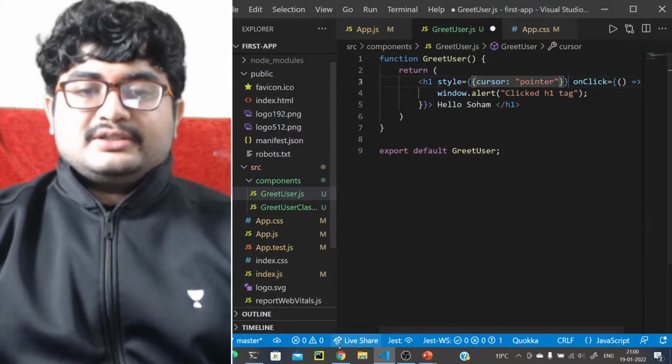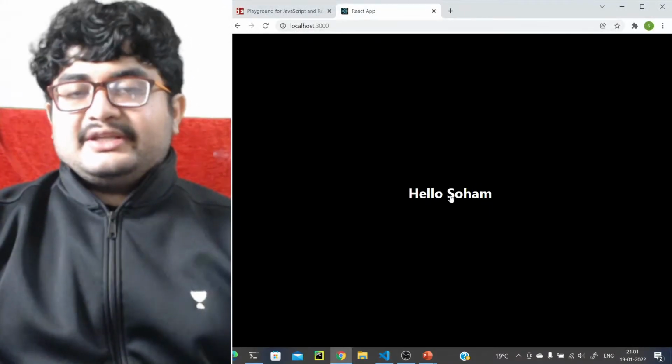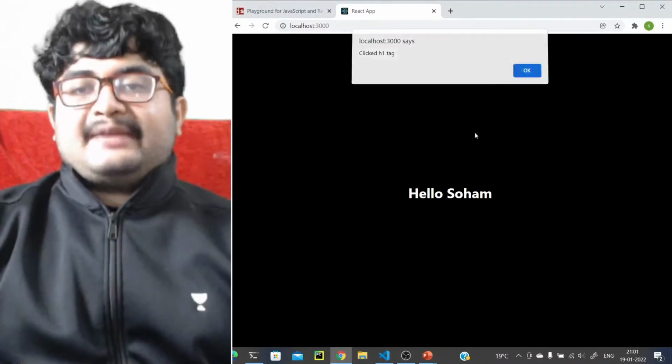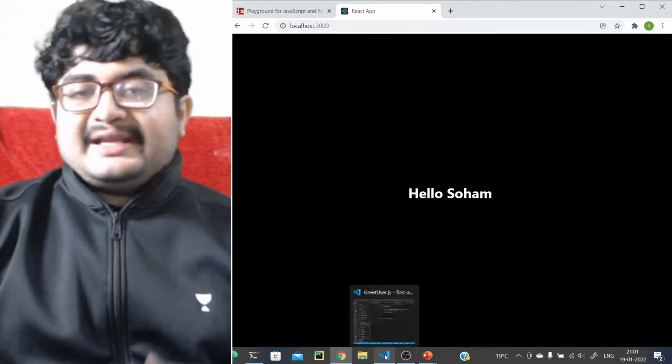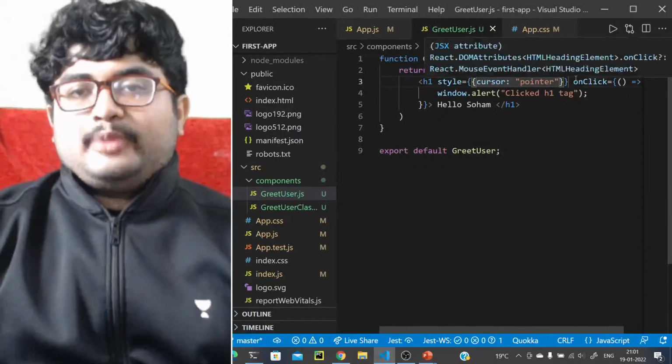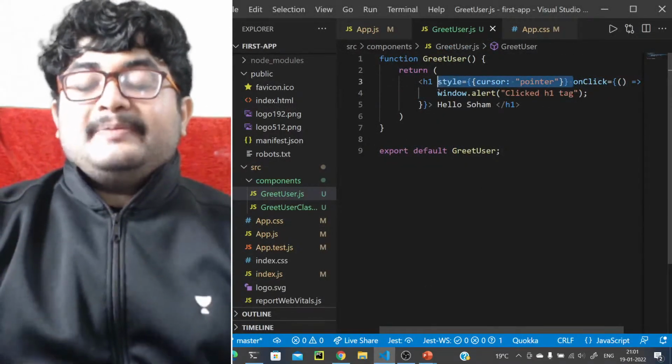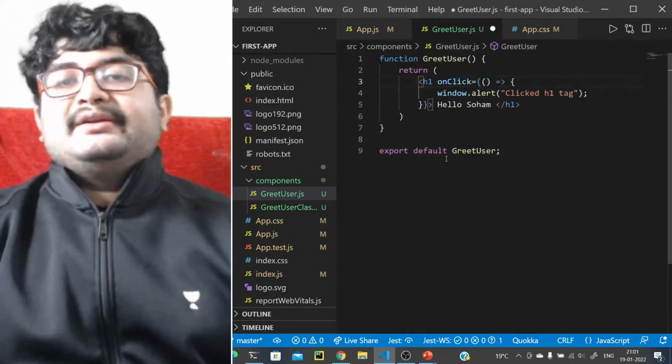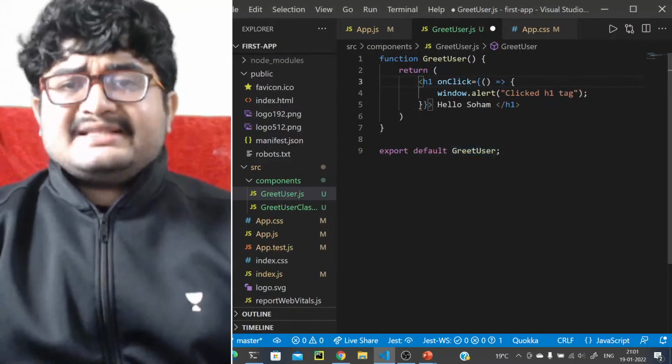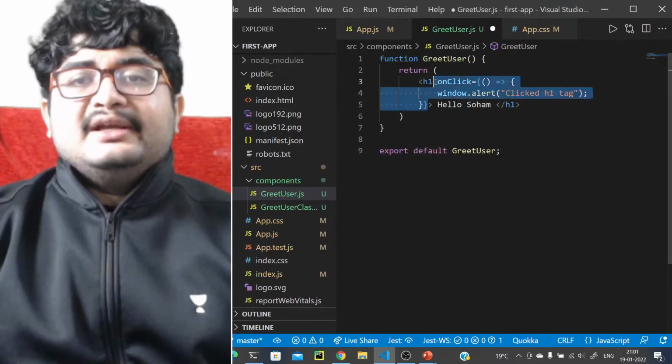Let's see if this works. Now see, it's a pointer, so that means it is clickable. Whenever you make something clickable, make sure you change this cursor property as well, so that people understand that it is clickable. So that's how you can add an onClick event.